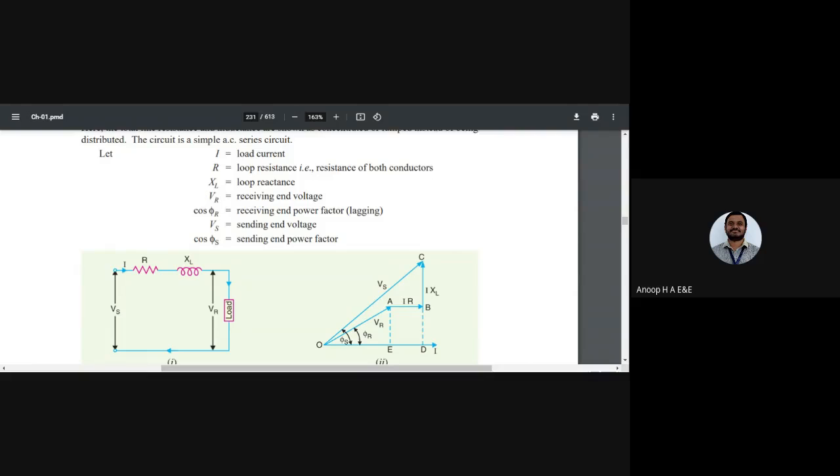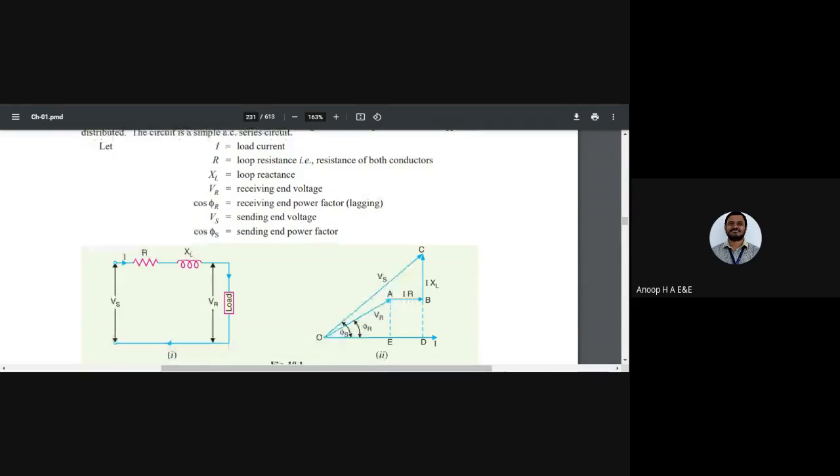What it means? Current lags the voltage by some angle, or voltage leads the current by some angle. It might be any angle from 0 to 90 degrees, not 0 or 90 exactly. Any angle between 0 and 90 is taken as the lagging power factor angle. Vs is the sending end voltage and cos phi s is the sending end power factor.